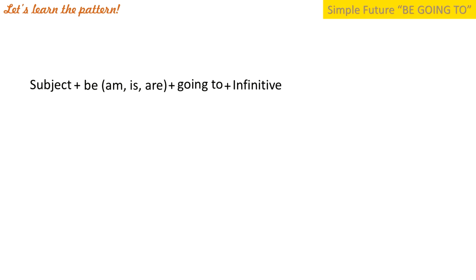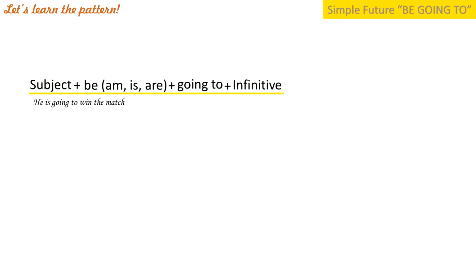Okay, now what about a sentence that we use be going to as a future plan? Okay, let's study the pattern or the sentence structure. We have a subject and then we use be like am, is, and are related to the subject that we use. And also we use going to plus infinitive. Infinitive is a verb one. And then we have a sentence example like he is going to win the match.